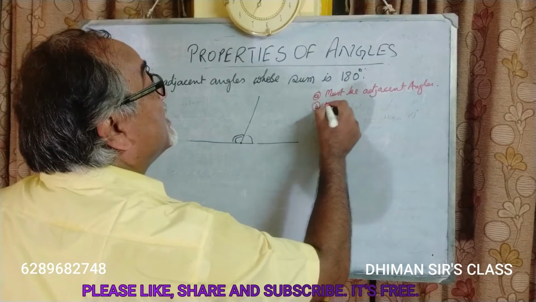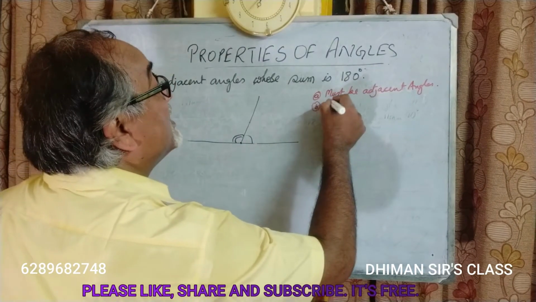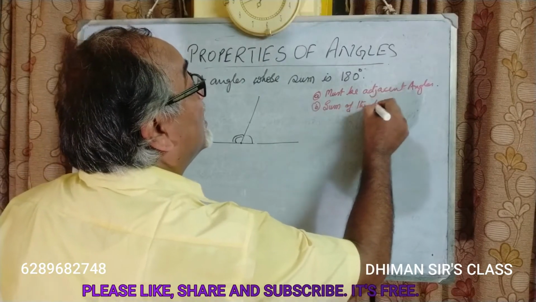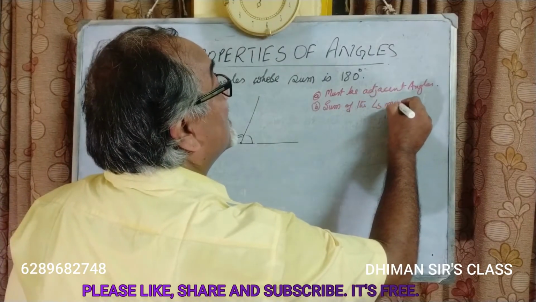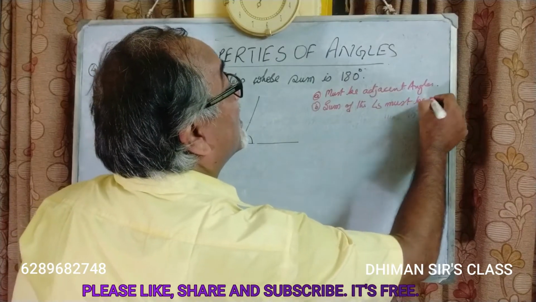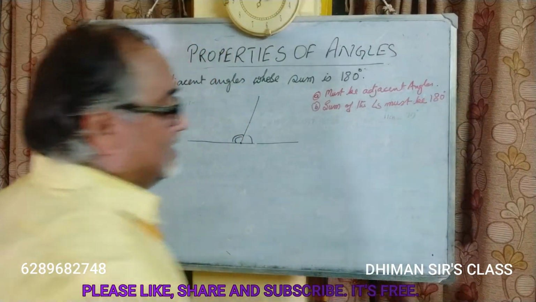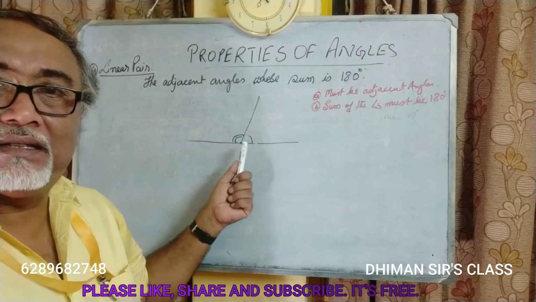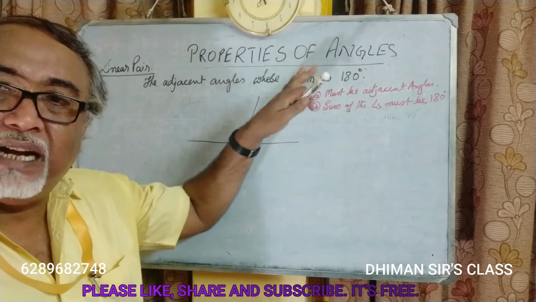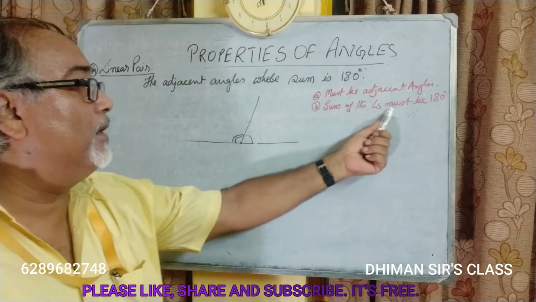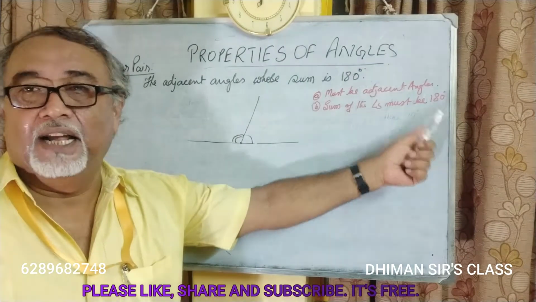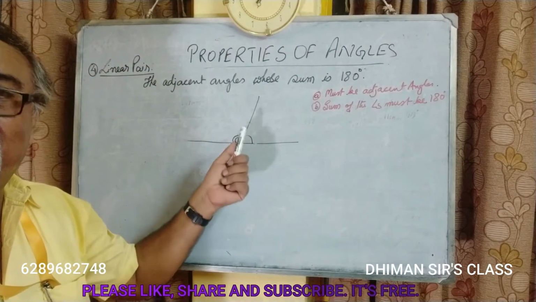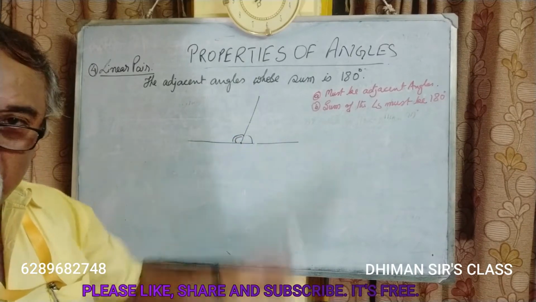Condition B: sum of the angles must be 180 degrees. For adjacent angles, whatever conditions we have already discussed earlier have to be satisfied. Along with that, the sum of the angles must be 180 degrees. Then only that pair of adjacent angles would be called a linear pair.